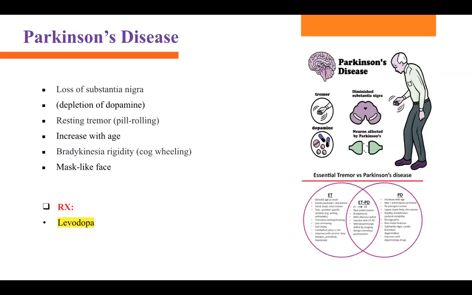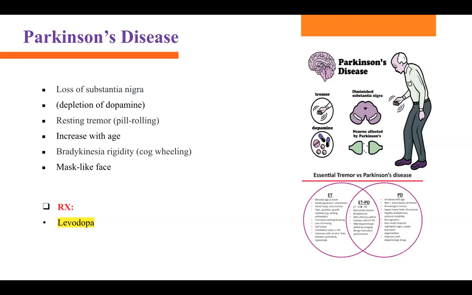Next one is Parkinson's disease. This guy also has tremors, but those are resting tremors, pill-rolling tremors. A person can have chronic progressive disease. It's chronic and it's progressive and it can get worse.